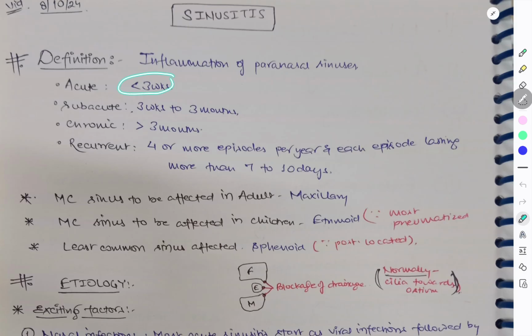If the inflammation is less than 3 weeks, we'll call it acute sinusitis. Subacute is when it is from 3 weeks to 3 months, and chronic when it crosses 3 months or 12 weeks. What is recurrent sinusitis? When there are 4 or more episodes per year and each episode lasts more than 7 to 10 days, it is called recurrent sinusitis.